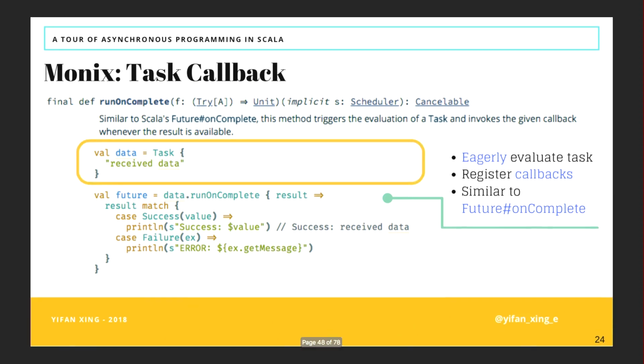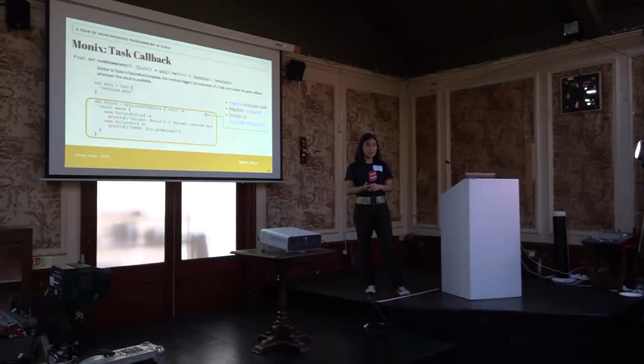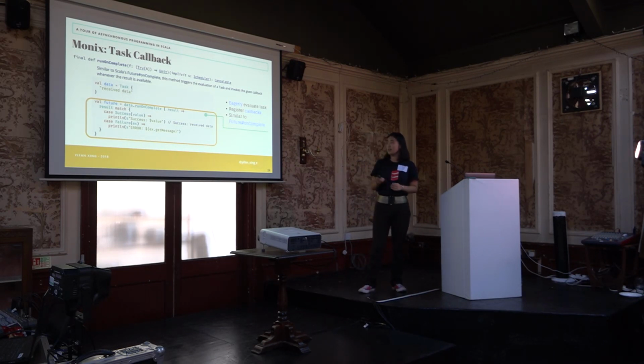You first create a task, and then you call run on complete on the task that you just created, and then you can pass in what you want it to do when it completes with a success, and also what you want it to do in the case of a failure. This task will be evaluated eagerly, and run on complete works very similarly to a future's on complete.